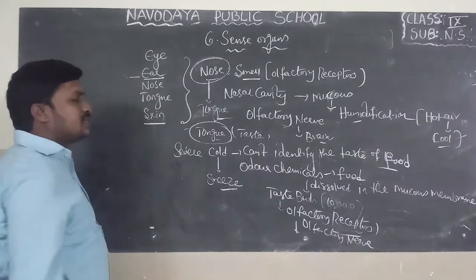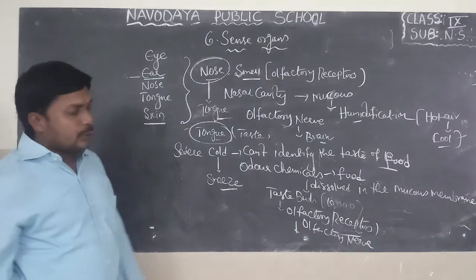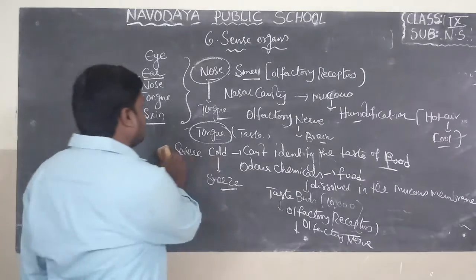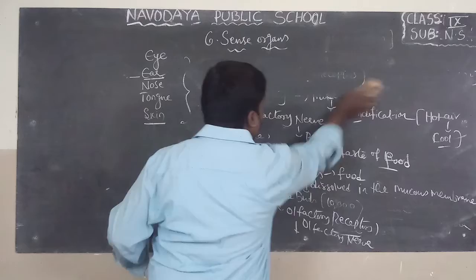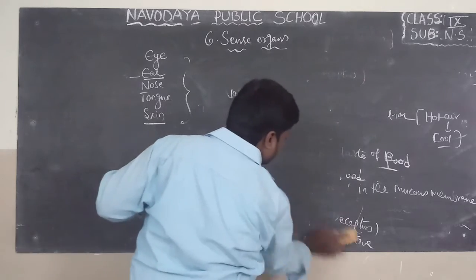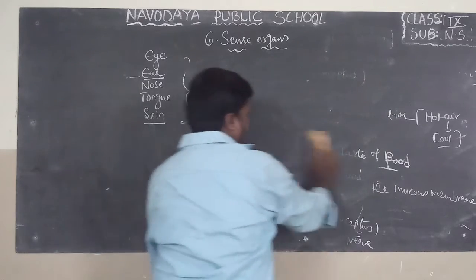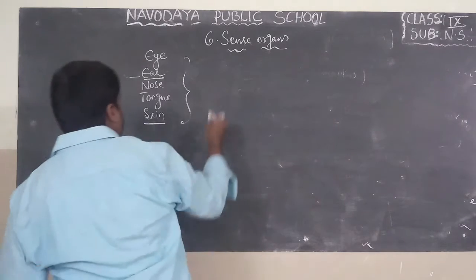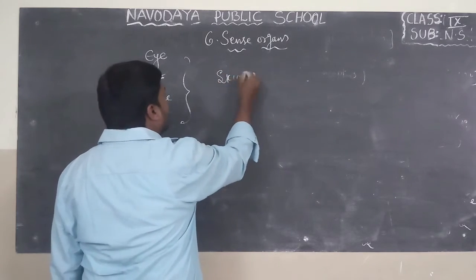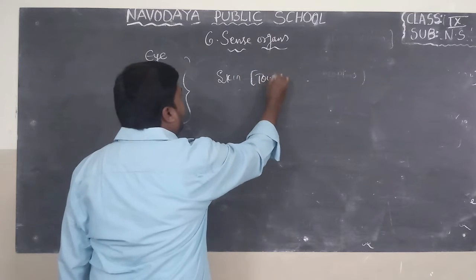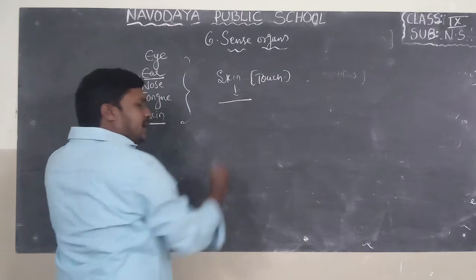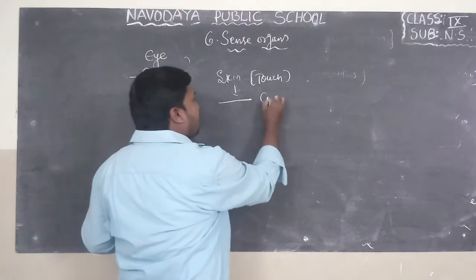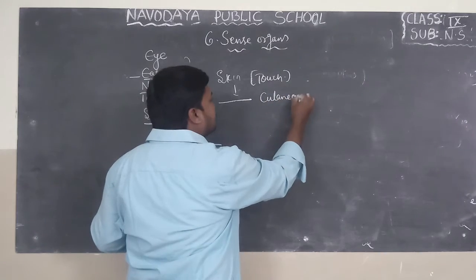Last sense organ, skin. Skin is helpful for touch. The receptors present in the skin are known as cutaneous receptors.